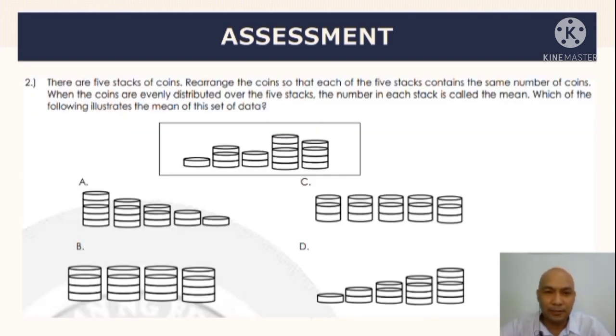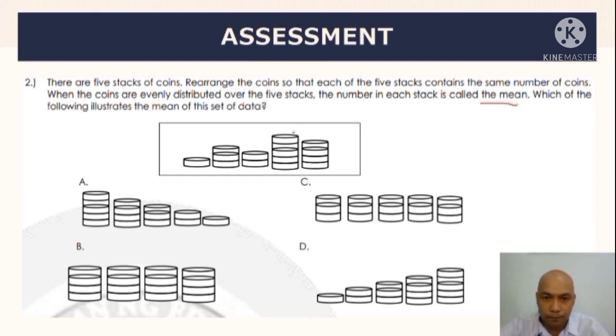Okay, so itong number 2, medyo madali lang din. So, there are 5 stacks of coins. Rearrange the coins so that each of the 5 stacks contains the same number of coins. So, dito, ang hinahanap natin dyan ay mean. Pagka pinagpantay-pantay natin yan, ibig sabihin, hinahanap po yung pinaka-average o kaya yung pinaka-mean. Okay, when the coins are evenly distributed over the 5 stacks, the number of each stack is called the mean. So, which of the following illustrates the mean of the data set?